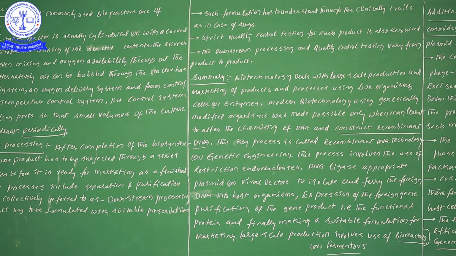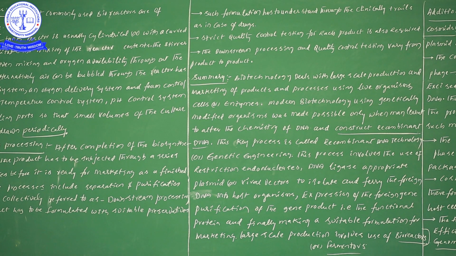So what is the chemistry of DNA? I have already told you so many times. In DNA there are three different types of components. By changing the chemistry of these DNA molecules, we can obtain genetically modified organisms.